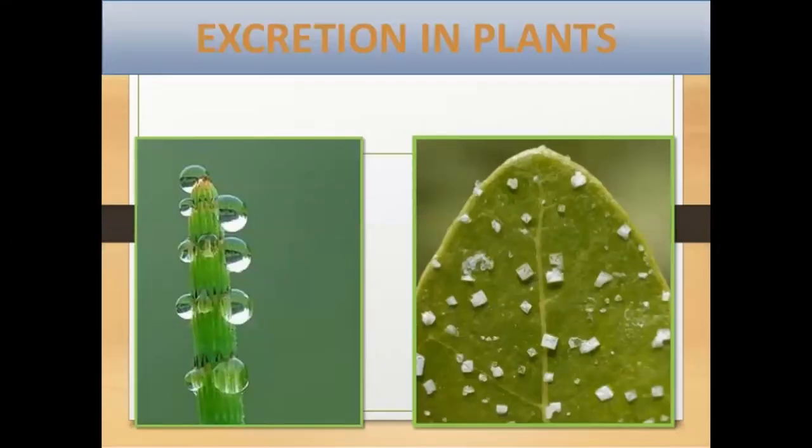Now, excretion in plants. Excretion in plants does not occur much, as the plant body does not need an extra excretory system.